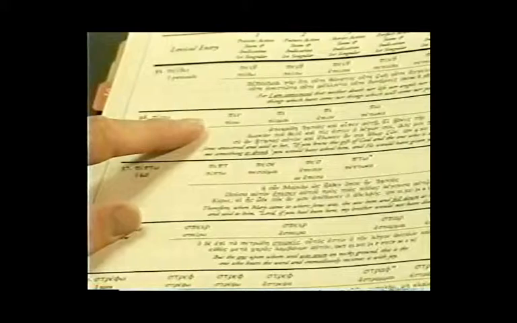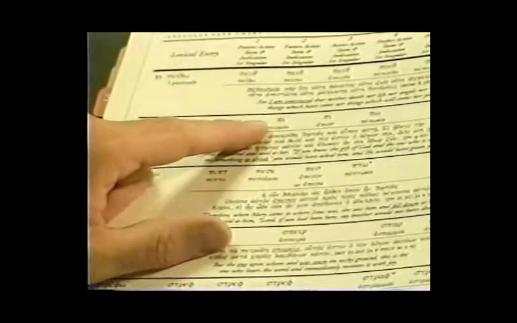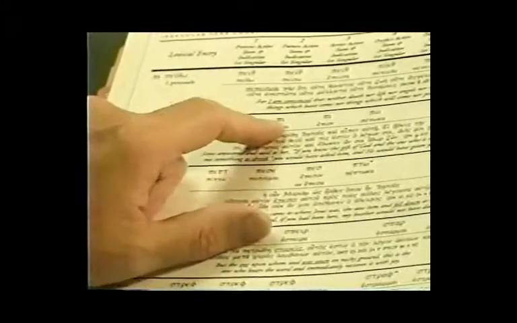Let's find pino. And that's word number 36, means I drink. If you look at the first column, it gives you the present tense stem, which is peen. Just take the ending off and you've got the present tense stem. The second column gives you the future tense stem, which is p, without a nu on the end. The aorist stem is also p.